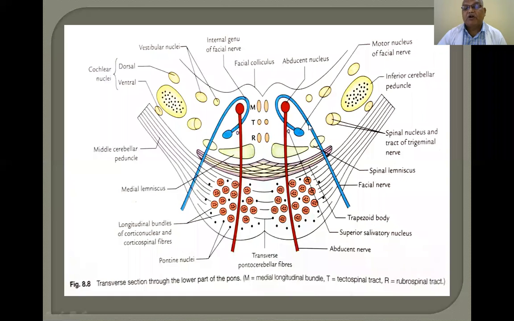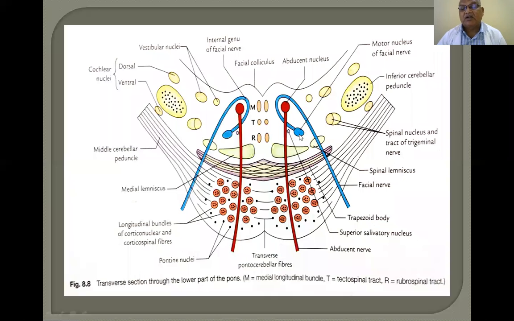Initially this motor nucleus of the facial nerve is lateral to the abducent nucleus, but during embryological development, it goes and runs dorsal to the abducent nucleus and comes ventrolaterally to this position. This migration of the motor nucleus of the facial nerve around a sensory nucleus is called neurobiotaxis.